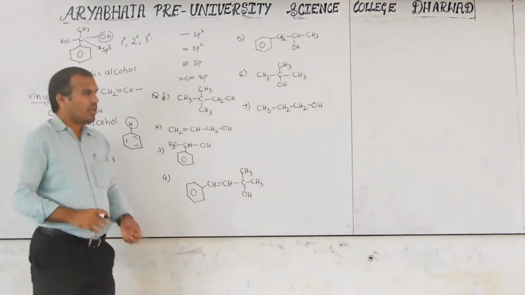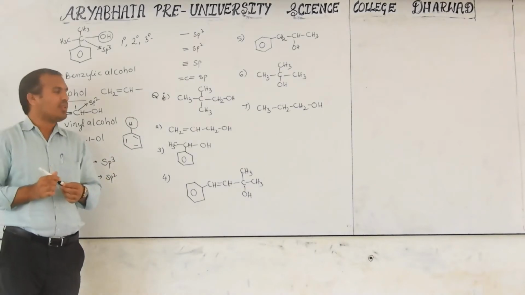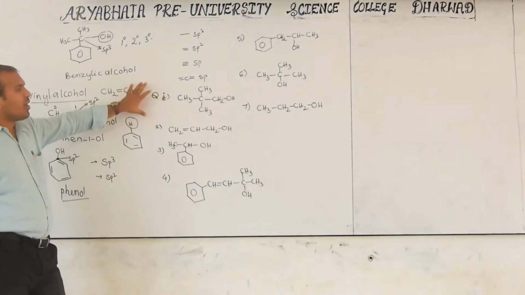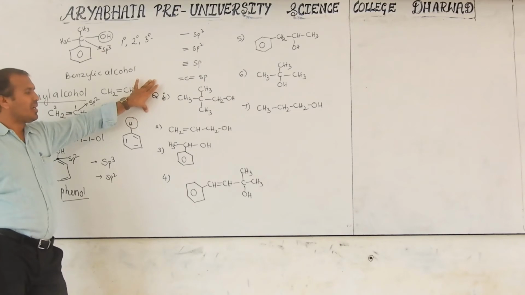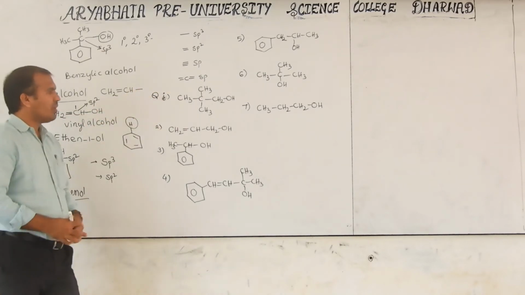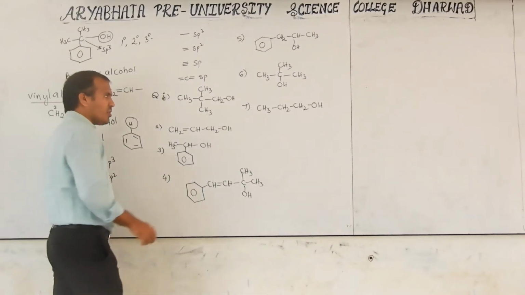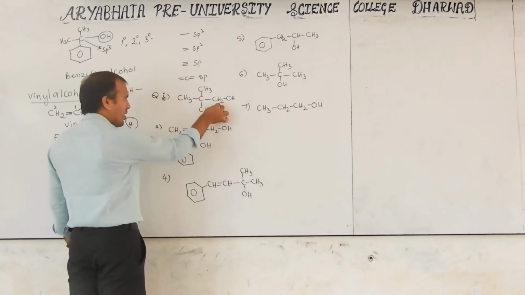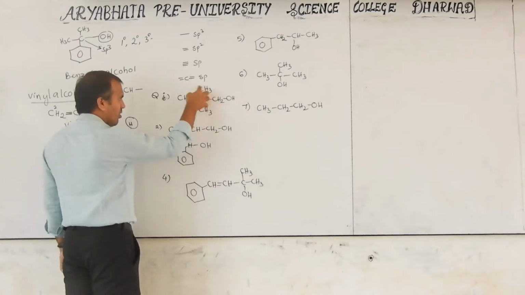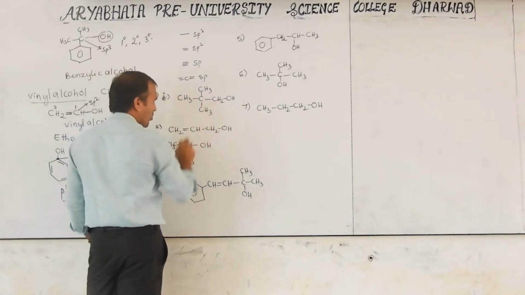So molecules like this will be given in your textbook. These are the questions we ask at the previous level. Now we have to identify primary, secondary, tertiary. First identify primary, secondary, tertiary. Later we will discuss benzylic, allylic and vinylic. So now this is the carbon bonded directly to one carbon. Don't think all of these are counted. Only directly bonded. So this carbon is directly bonded to only one carbon.